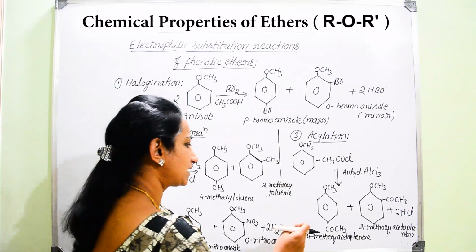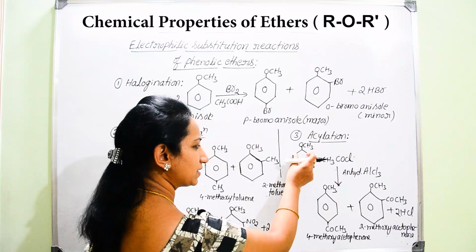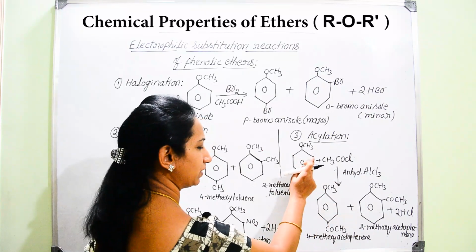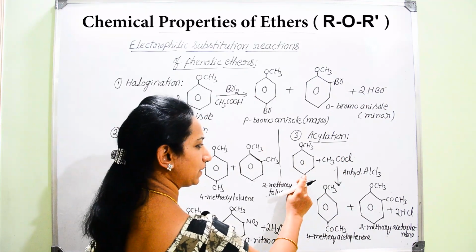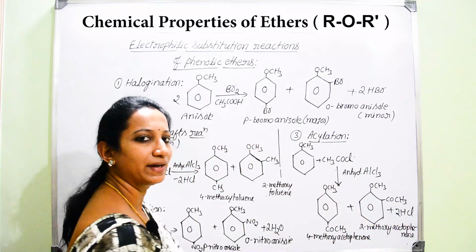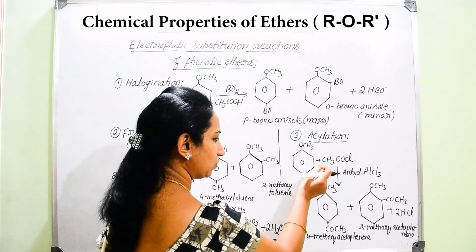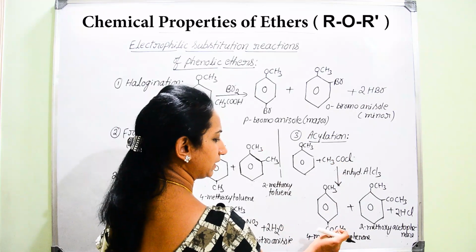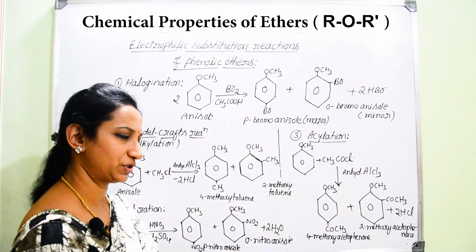Now when acetyl chloride interacts with this aromatic ring either at the ortho position or at the para position, H at the ortho position and H at the para position can be easily combined with Cl and removed in the form of HCl. So COCH3 will get substituted either at the para position or at the ortho position.